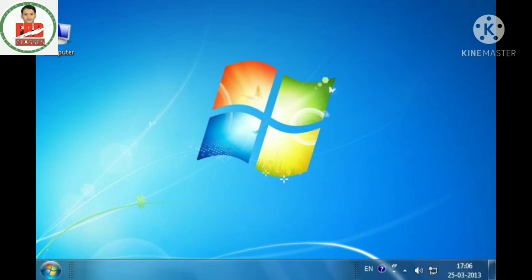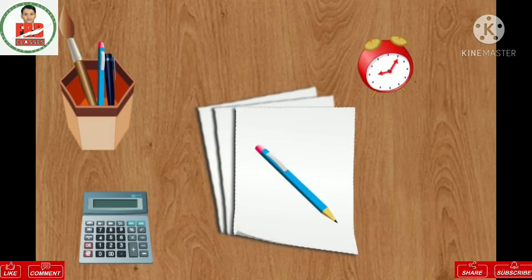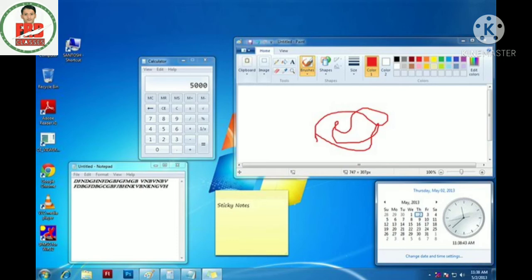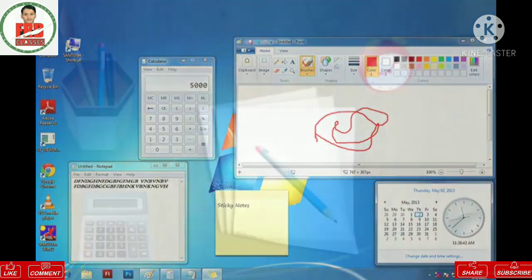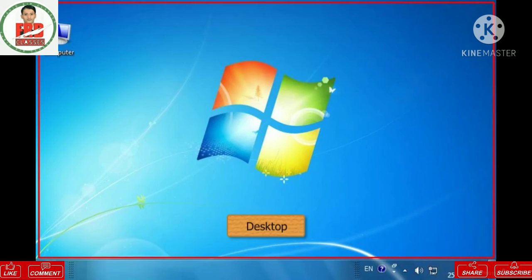If the operating system on your computer is Windows, the first screen that appears after switching on the computer is the desktop. The desktop is similar to the top of our desk. As we can keep all the things like a pen to write, brushes to paint, calculator, and alarm clock on our desk, we can use the Windows desktop to keep all the applications and utilities organized in the computer. The desktop is divided into two areas: the main area or the desktop and the taskbar.